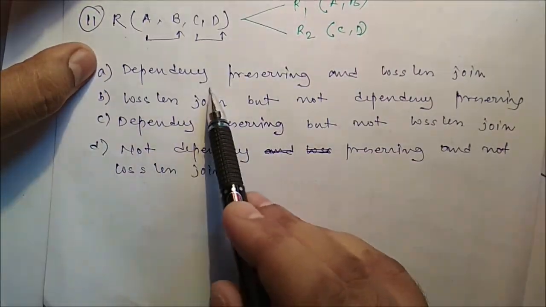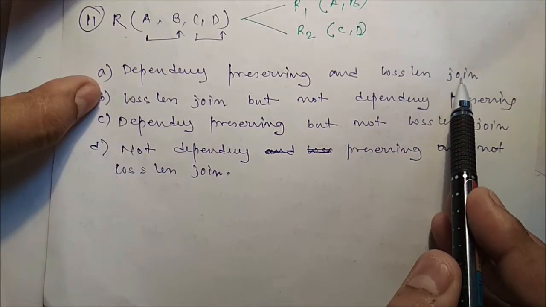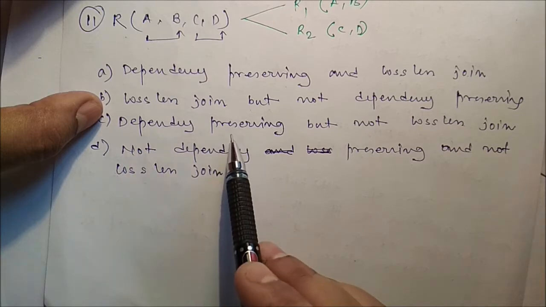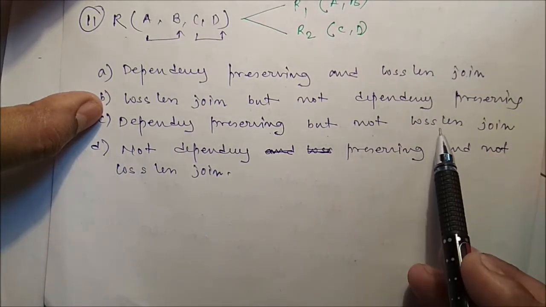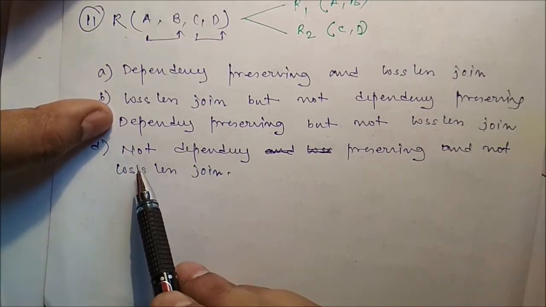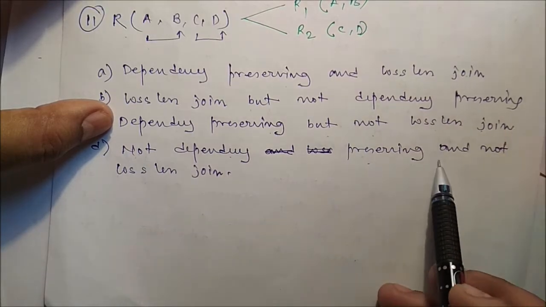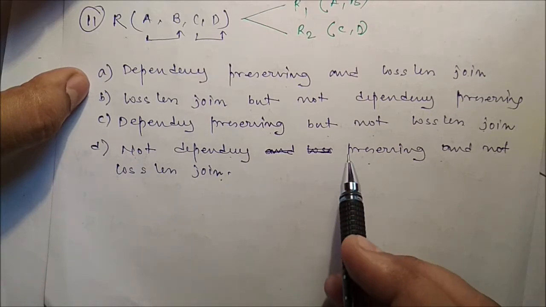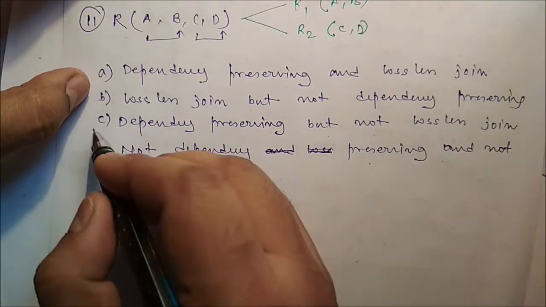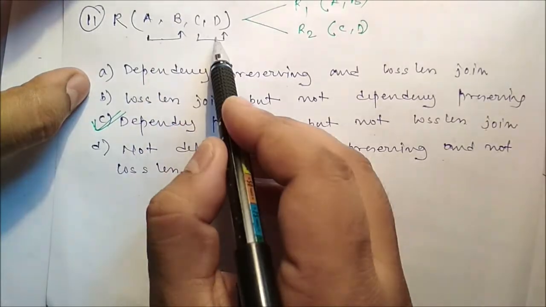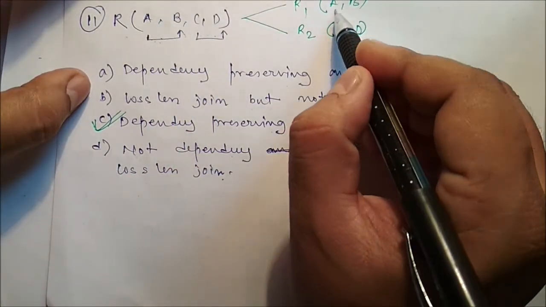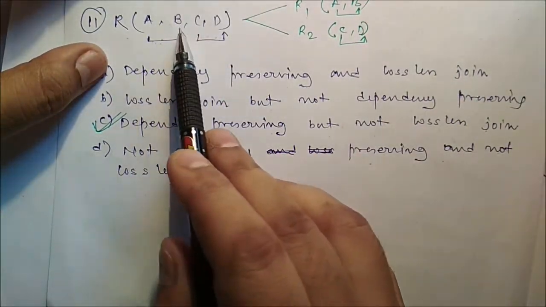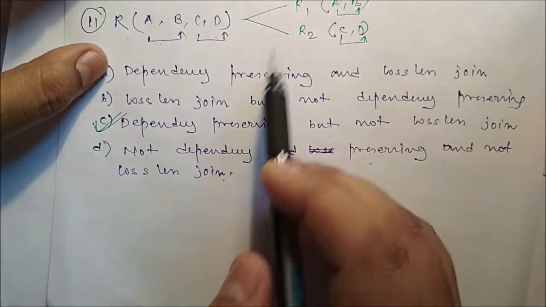Dependency preserving and lossless join. Lossless join but not dependency preserving. Dependency preserving but not lossless join. And not dependency preserving and not lossless join. So we can say the answer is this one, because two dependencies are there, A to B and C to D, so no issue. But the combination AB to CD, that combination we have lost.